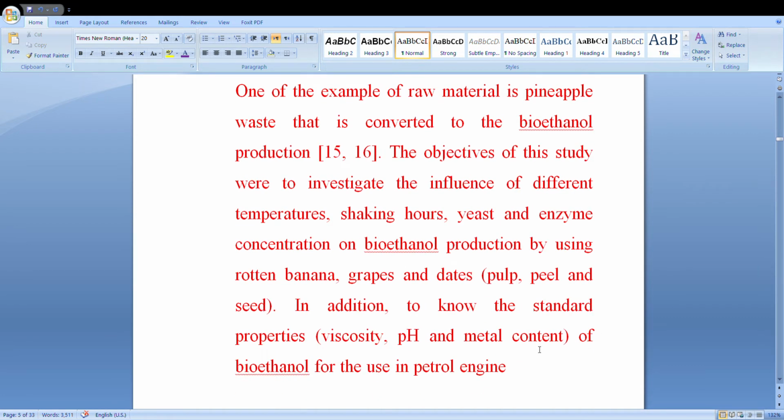In addition to know the standard properties, viscosity, pH and the metal content of bioethanol for the use in the petrol engine. Also, the other objectives is to produce the sanitizer or antiseptic from this bioethanol as antibacterial treatment, and secondly also this is called anti-fermenter to protect the foods or food materials from the rotting.